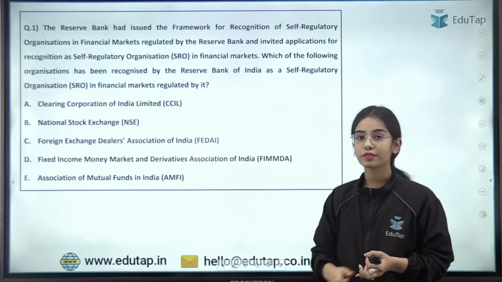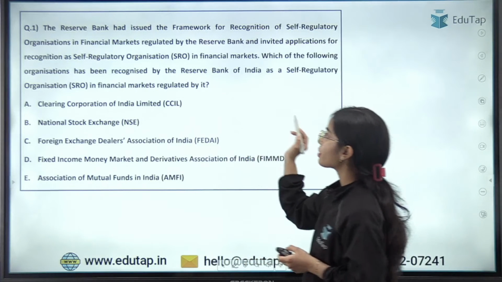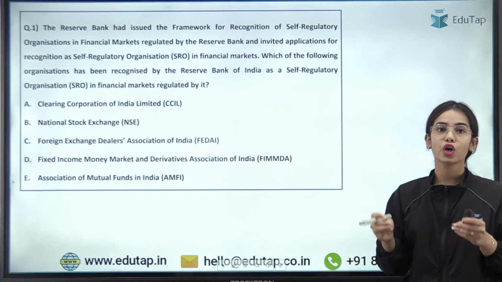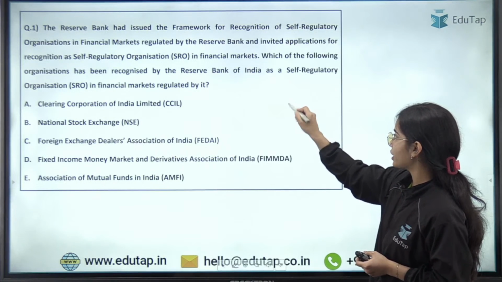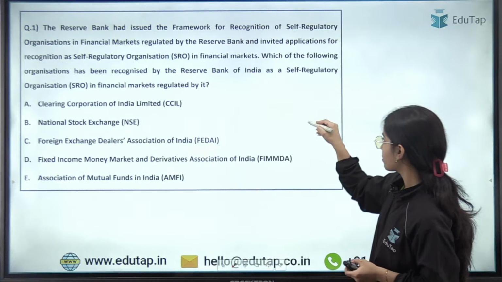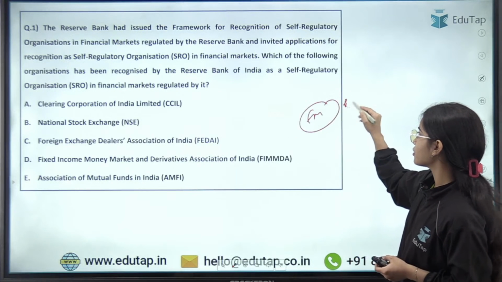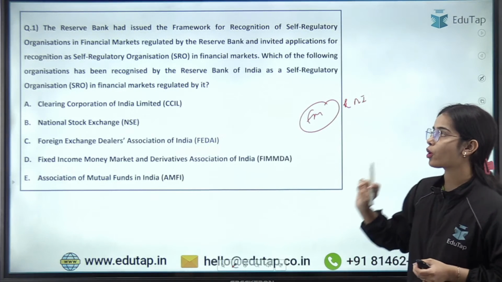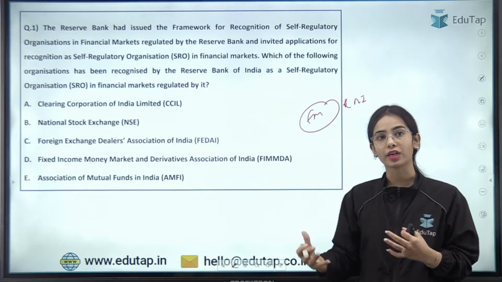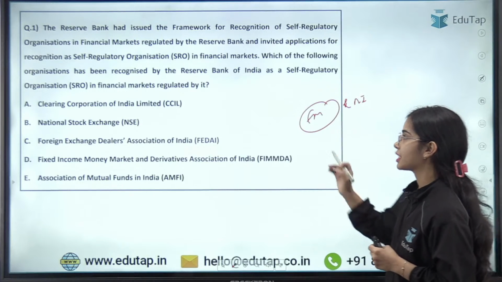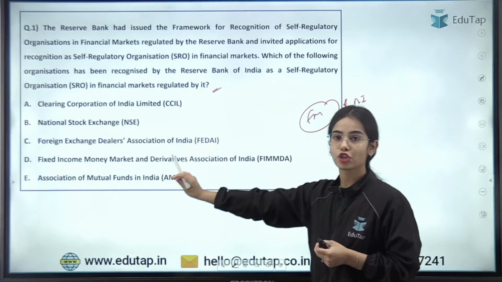This is the first question, which says that the Reserve Bank issued the framework for recognition of the self-regulatory organization in the financial market that is regulated by the Reserve Bank of India. Which of the following organizations has been recognized by the Reserve Bank of India as a self-regulatory organization in financial markets regulated by the RBI? So which organization is it?